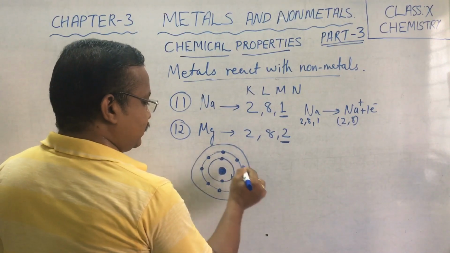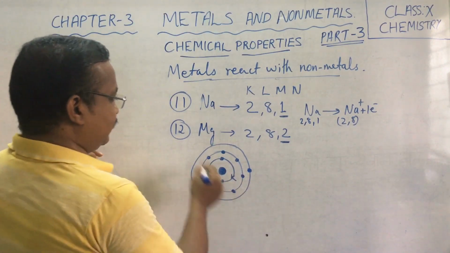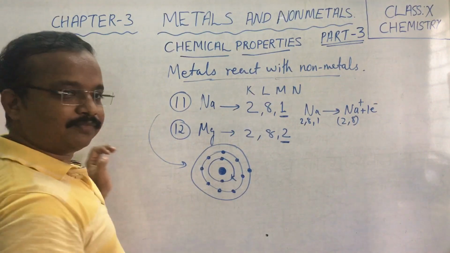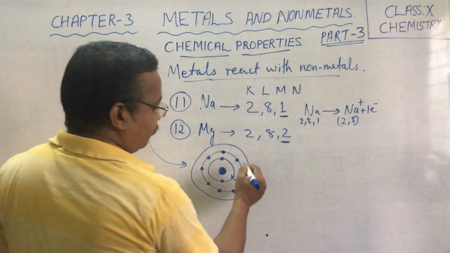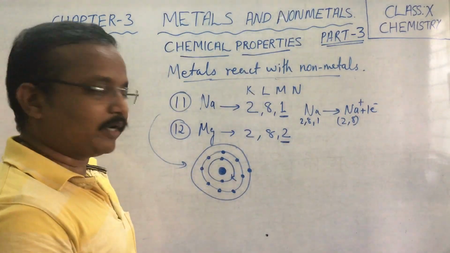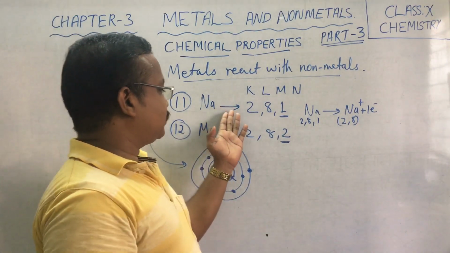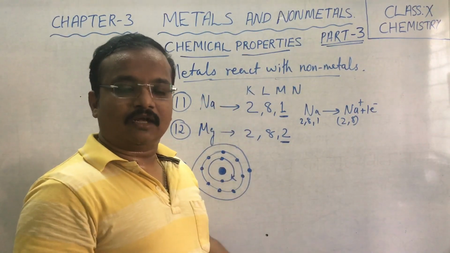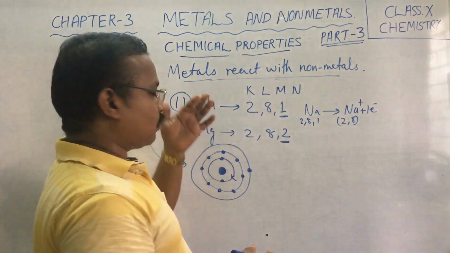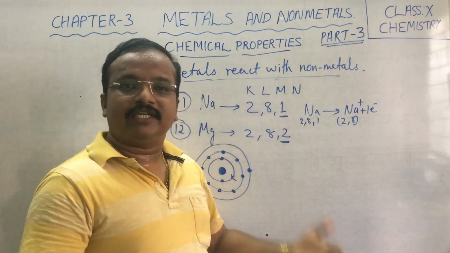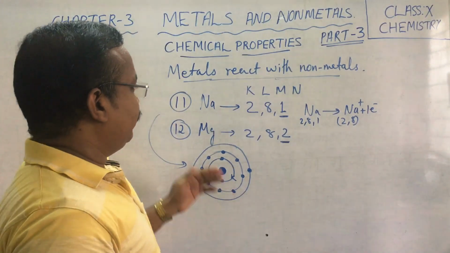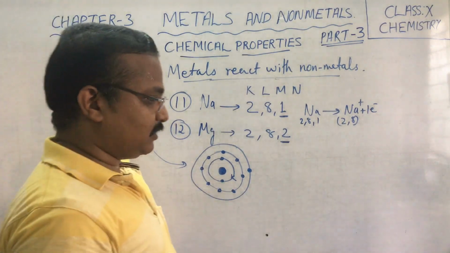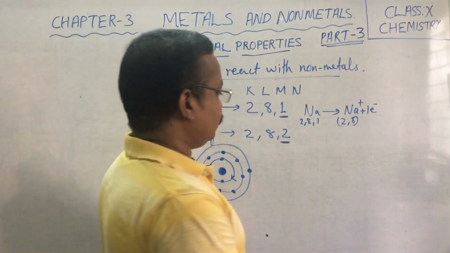Now in the third shell we have 1 electron in case of sodium, right? In case of magnesium we will be having 1 more electron. Now the tendency of sodium, magnesium and all, the tendency of losing electrons will be more. That's why they are called electropositive elements.